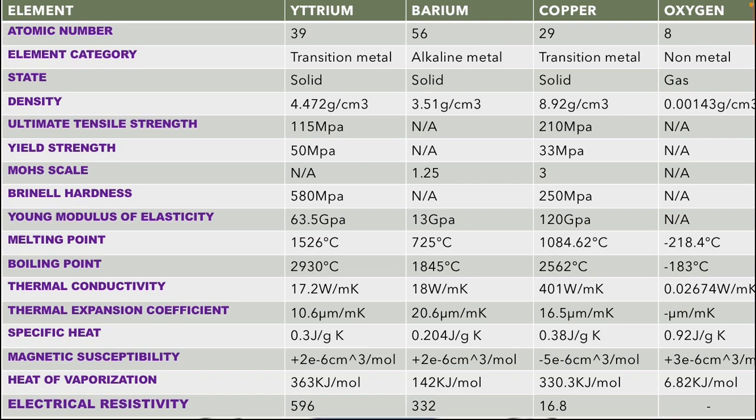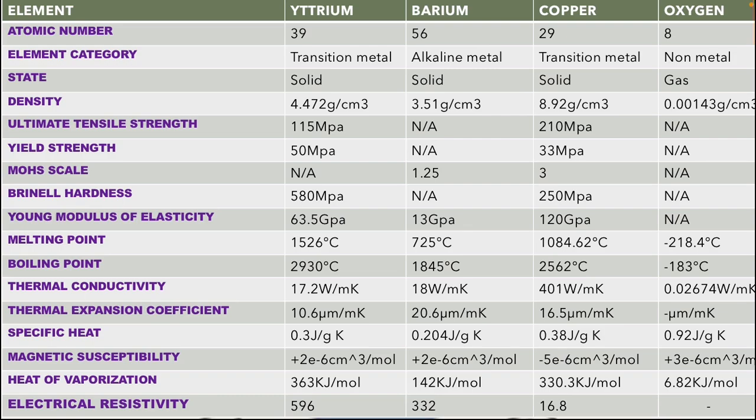Now let us consider barium. Atomic number of barium is 56, and the element category of barium is alkaline metal, and the state of barium is solid. Density of barium is 3.51 grams per centimeter cube, and the Brinell hardness of barium is not applicable, and Young's modulus of elasticity of barium is 13 gigapascals, and the melting point of barium is 725 degrees Celsius, and the boiling point of barium is 1845 degrees Celsius, and the specific heat of barium is 0.204 joule per kg Kelvin.